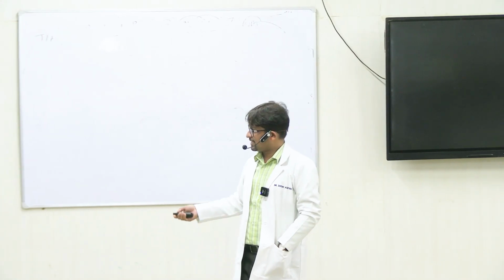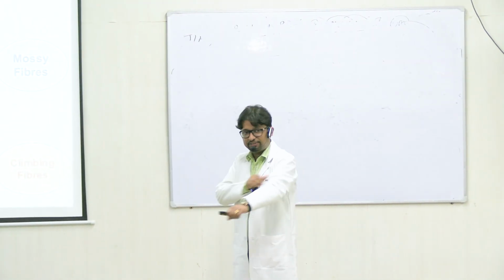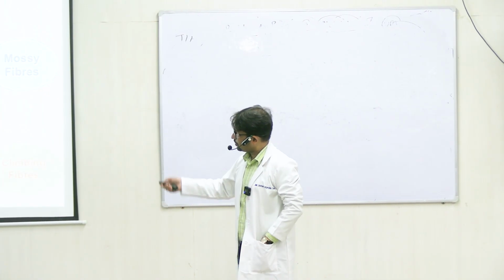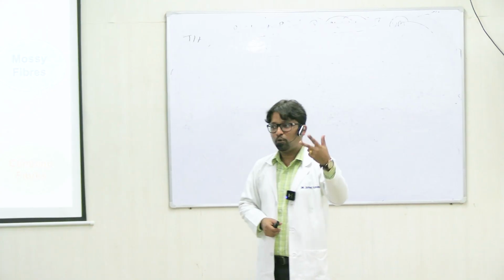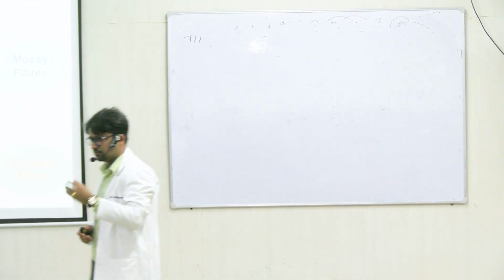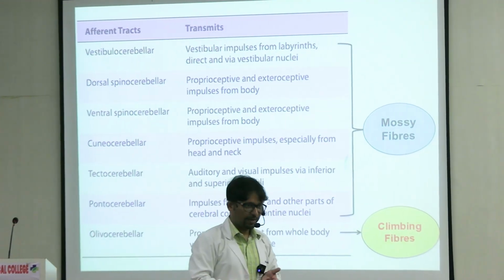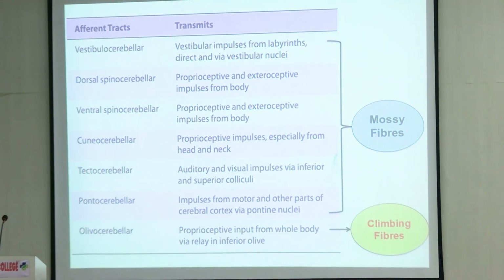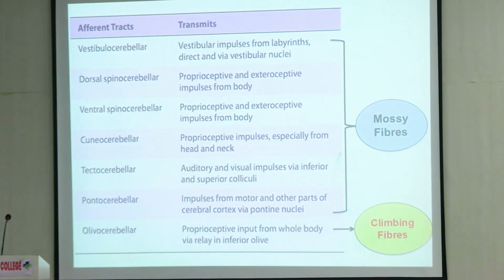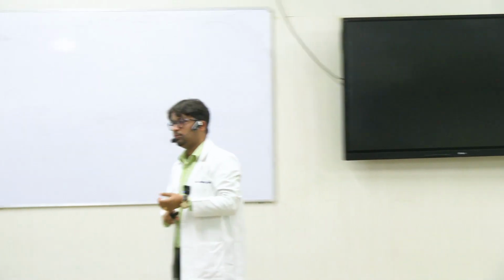Okay. Mossy fiber, as I said, is different from all the other tracts of the cerebellum. Now what are the other tracts? So you can see the number of tracts which eventually go to the cerebellum. We talked about two important ones in sensory physiology. Spinocerebellar tracts, if you remember. One is the ventral spinocerebellar and one is the dorsal spinocerebellar tract. What are these tracts carrying? They are carrying the sensation of unconscious proprioception. Proprioception is the sense of position.